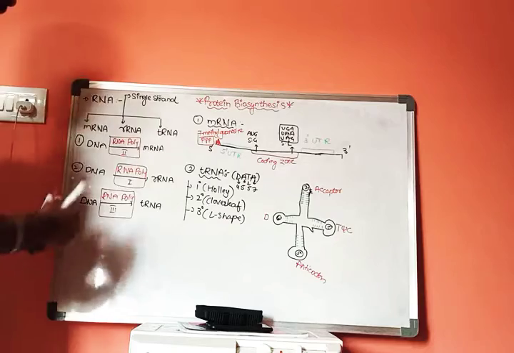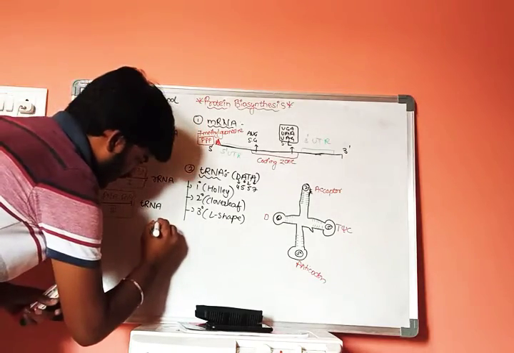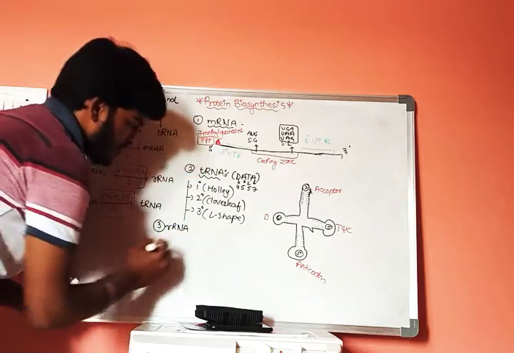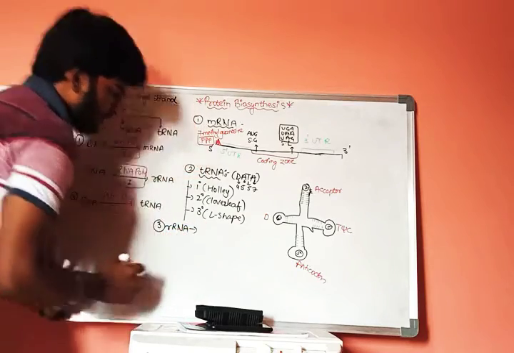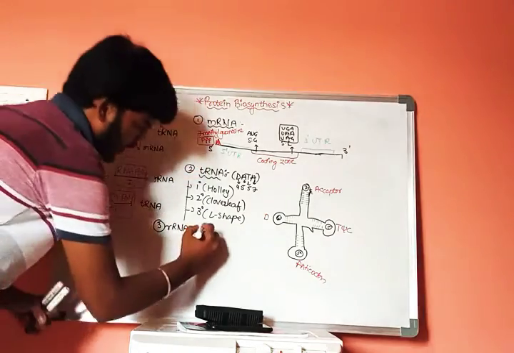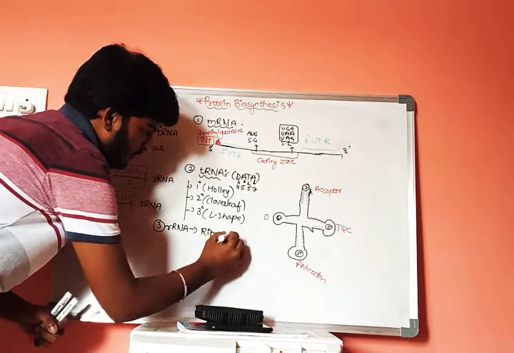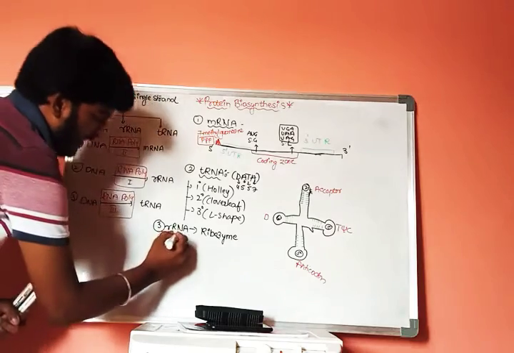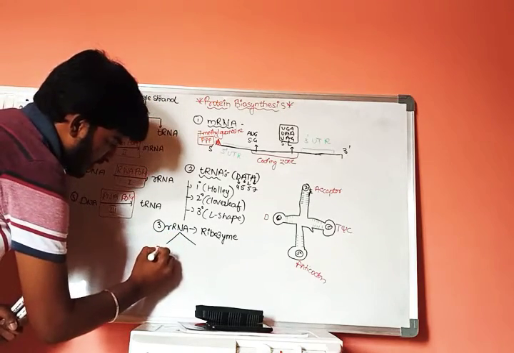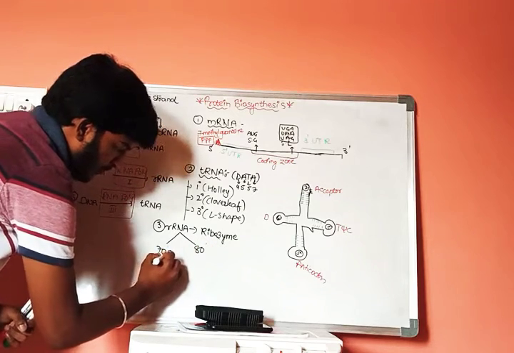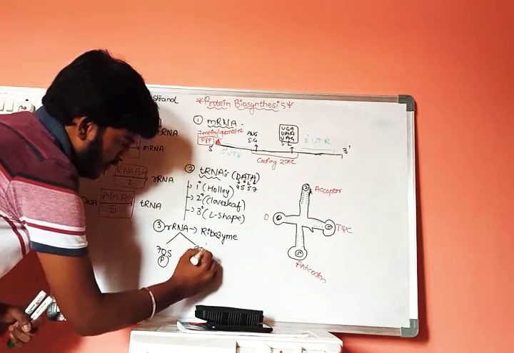Now when we discuss about rRNA molecule, this rRNA is also called ribozyme, and it consists of 2 types of RNA. One is 70S RNA and the other is 80S RNA. 70S is in prokaryotes and 80S is in eukaryotes.